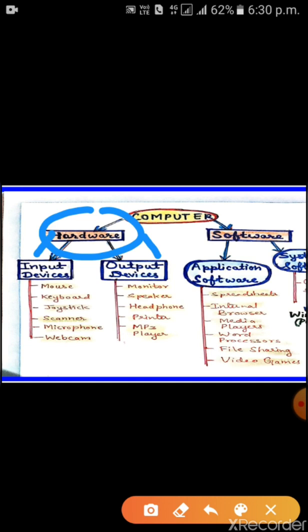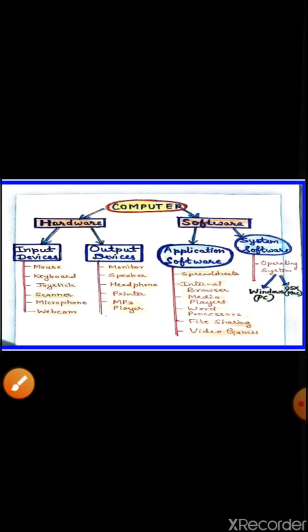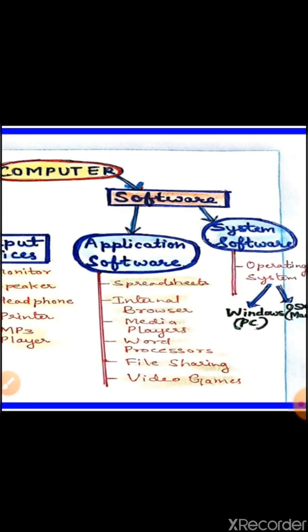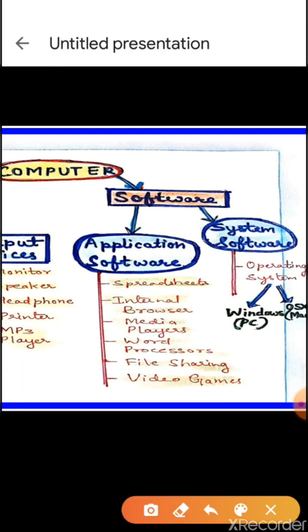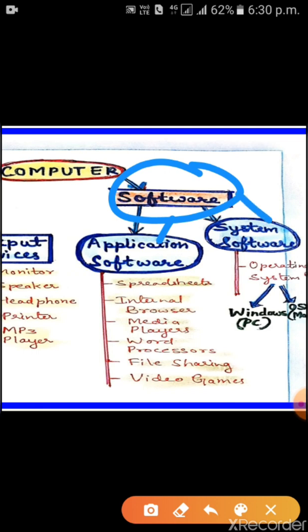Now come to the software. Software is divided into two parts: application software and system software.